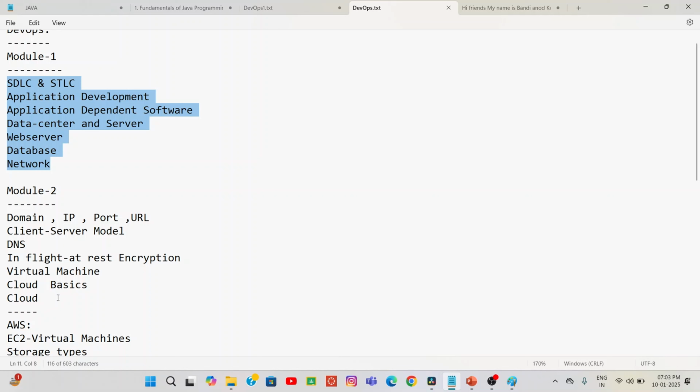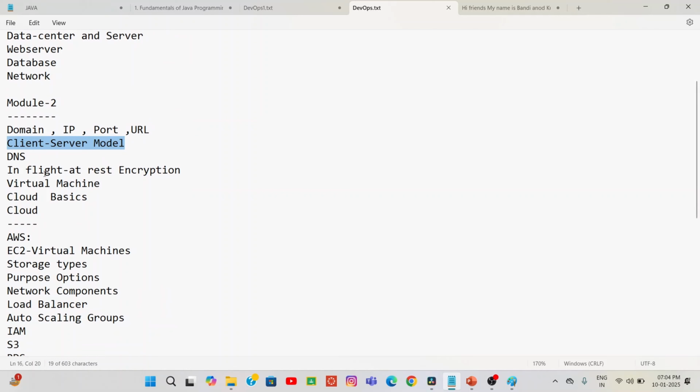Now in module 2, we will study what a domain is, what an IP address and port are, the use of a port, and the use of a URL. Each and everything I will tell you, and the client server model as well, the CS model, and the DNS, domain naming system server. Encryption is very, very important while talking about HTTP and HTTPS protocols. At that time, I will teach you what is in-flight and what is at-rest encryption. In virtualization, I will teach you what virtualization and virtual machines are, and cloud basics also.